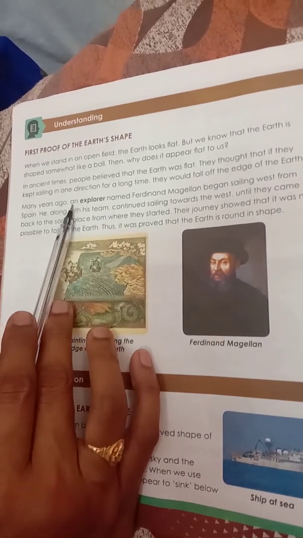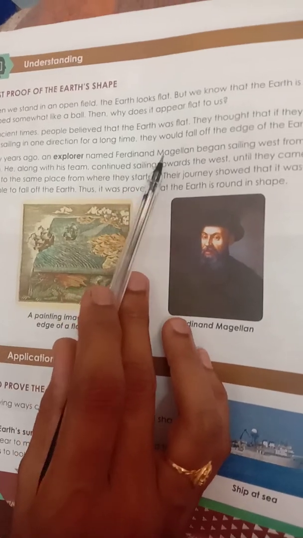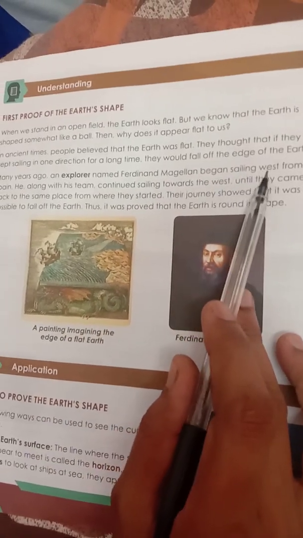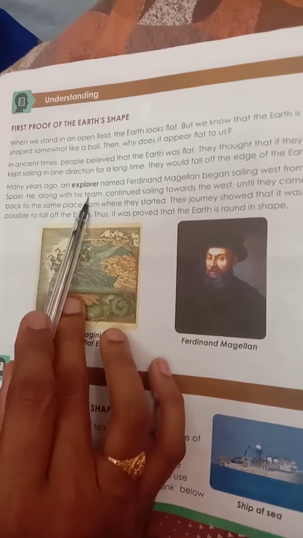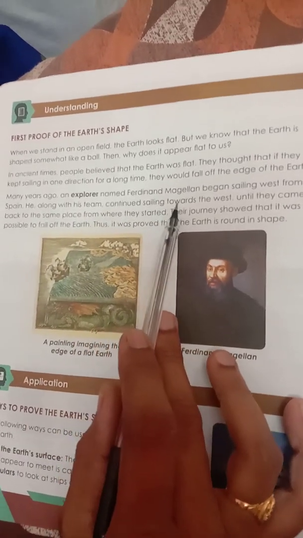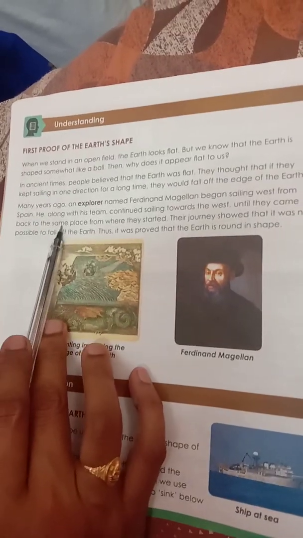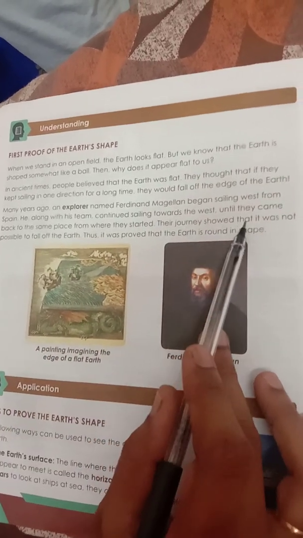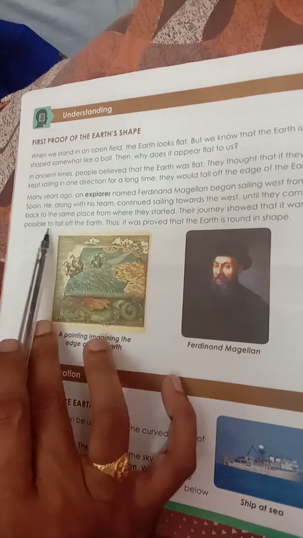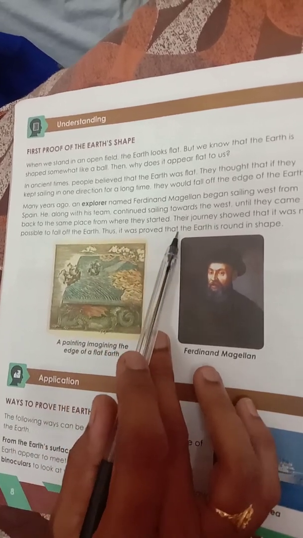Many years ago, an explorer named Ferdinand Magellan began sailing west from Spain. He, along with his team, continued sailing towards the west until they came back to the same place from where they started. Their journey showed that it was not possible to fall off the earth. Thus, it was proved that the earth is round in shape.